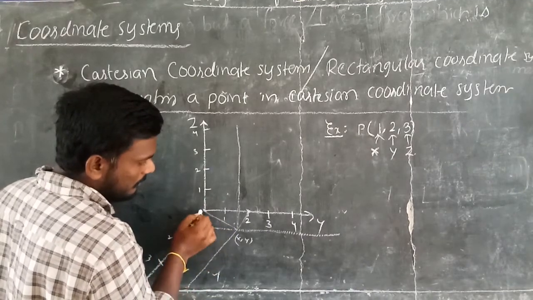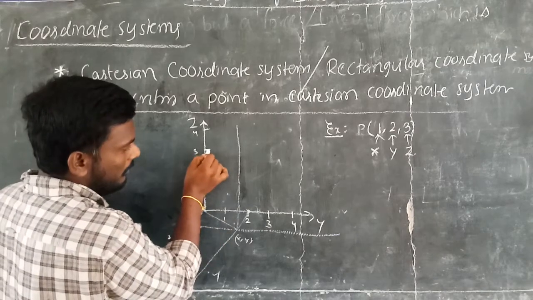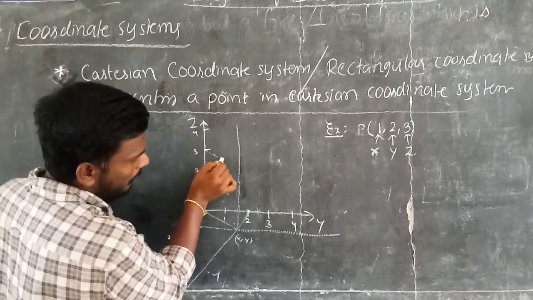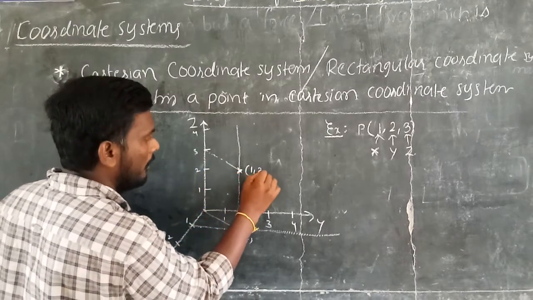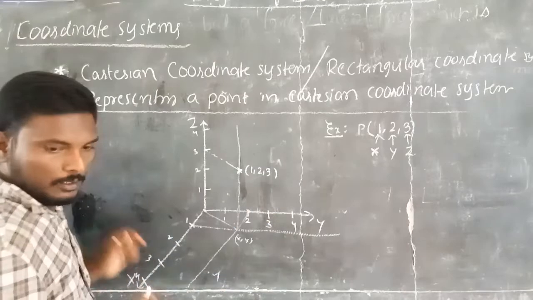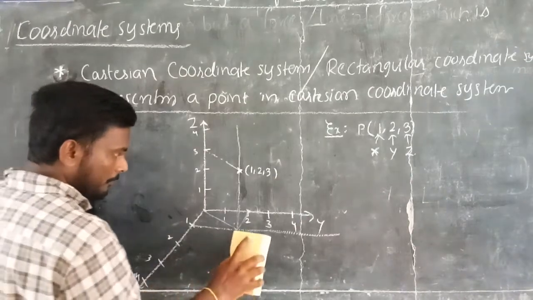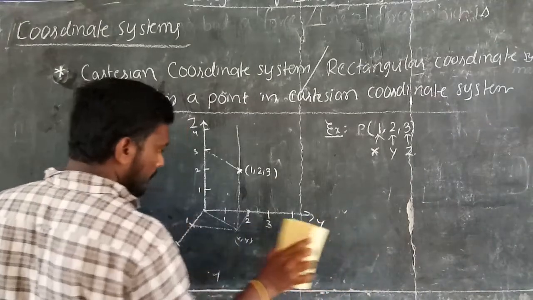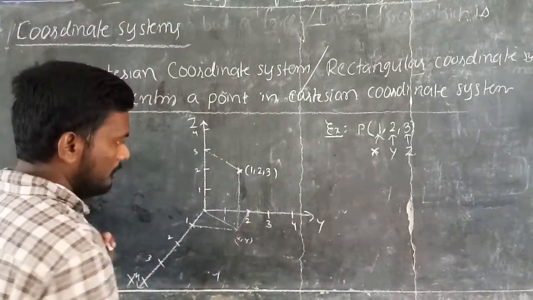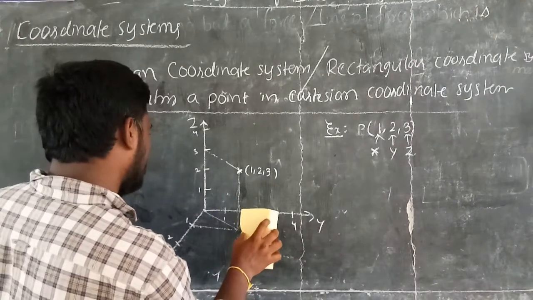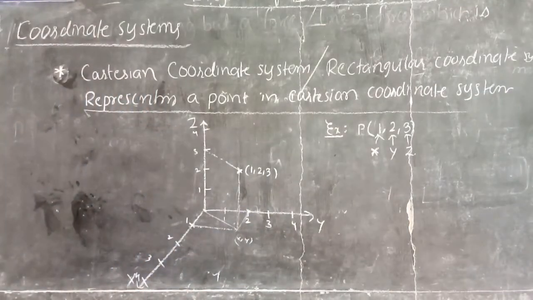This line is the one joining the origin and the x, y point. I am just drawing a parallel line. That should be a parallel one, like this. Now it is your 1, 2, 3 units. Now just strike up these lines. This is representing a point in the Cartesian system.